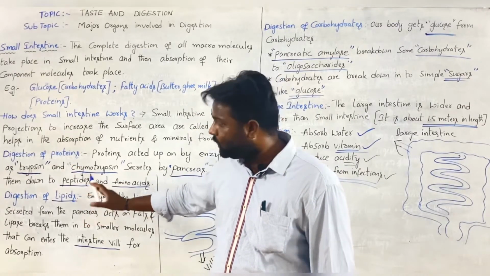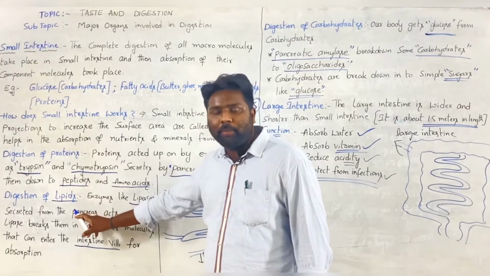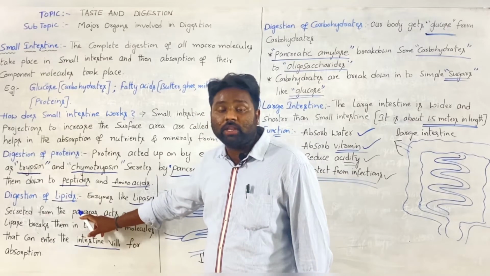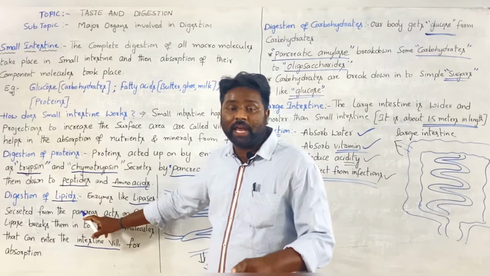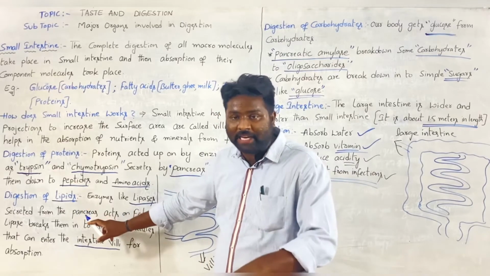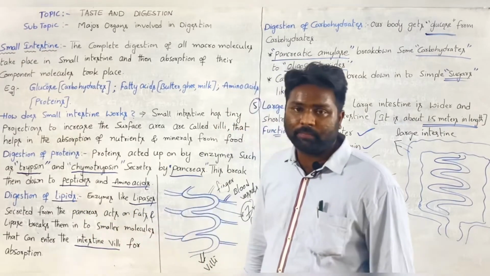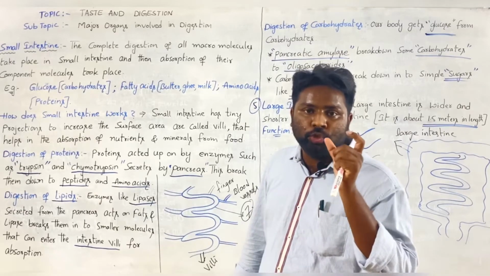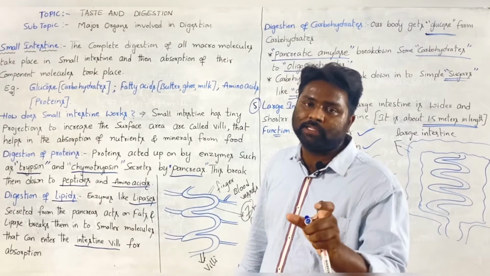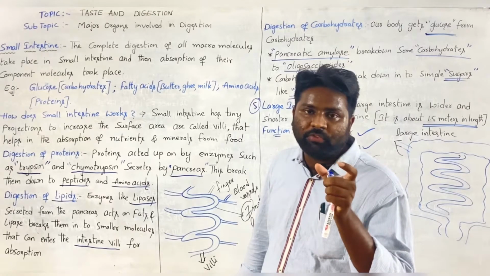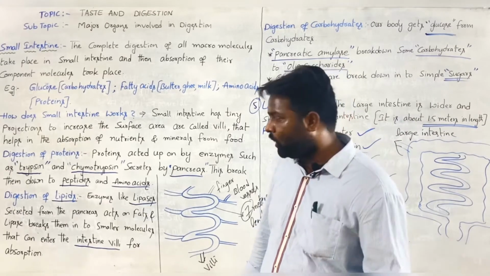Clear everyone? Then coming to lipids. Lipids is nothing but fats. For the digestion of fats, the enzyme secreted by the pancreas is lipase. Lipase is one type of juice secreted by the pancreas. This lipase converts fat into smaller molecules.